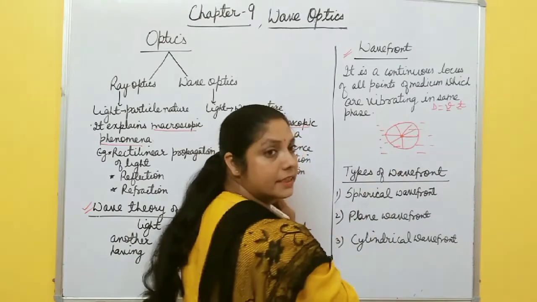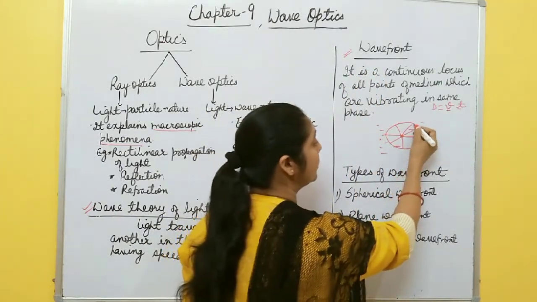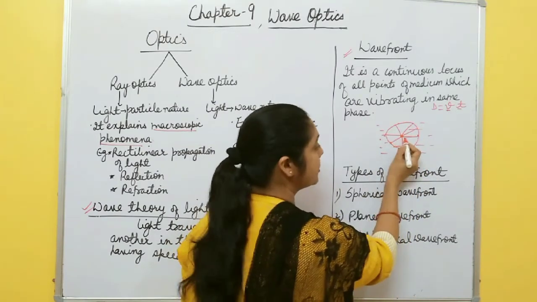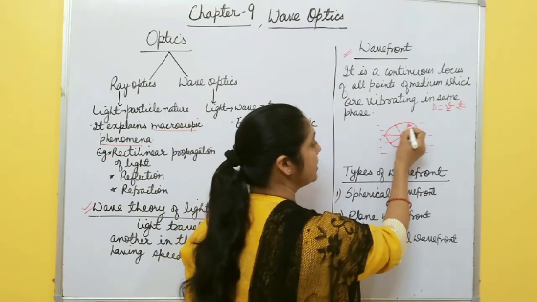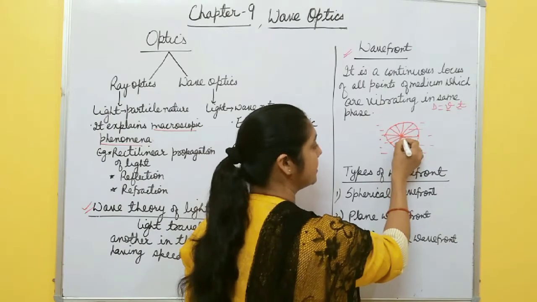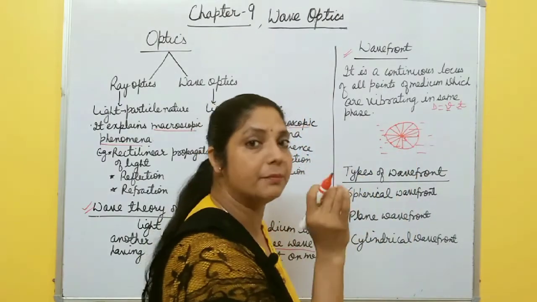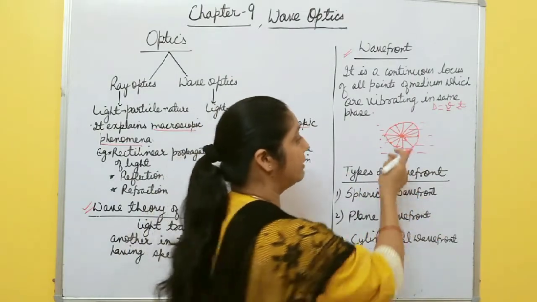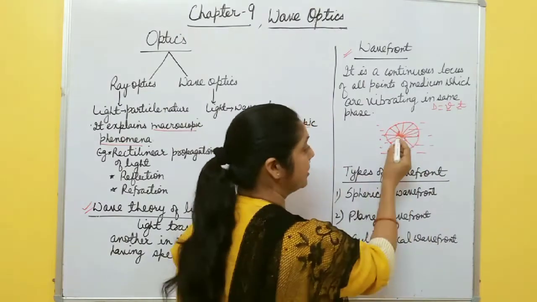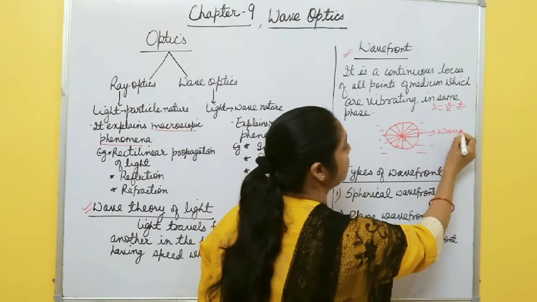This sphere is nothing but the wave front, and all the points on this sphere are at equal distance from this point of contact, the source. The disturbance spreads in all possible directions and covers the same distance, because it moves with the same speed v, and after time t it covers the same distance. So you get one sphere. This sphere is nothing but the wave front.